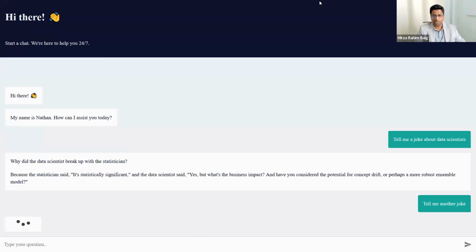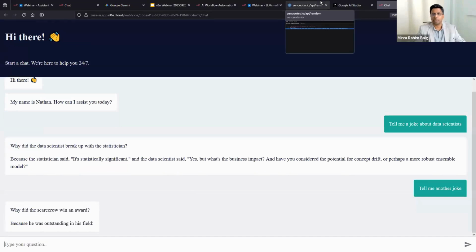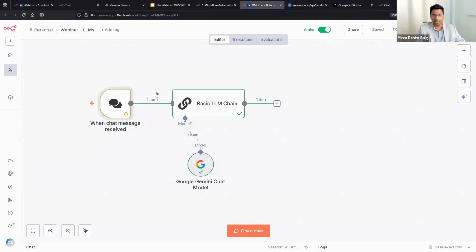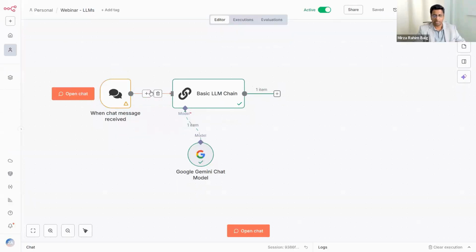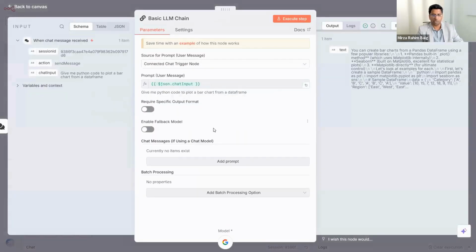So essentially, it wasn't much. You just went there, you did a few things, you added a basic LLM chain, it automatically did this. And once you were done with this, you have a functioning chatbot. That's how amazing this n8n is. In fact, there's a lot of behavior modification we could do. We can add certain prompts, how to make the prompt work and so on. There's a lot you can do.